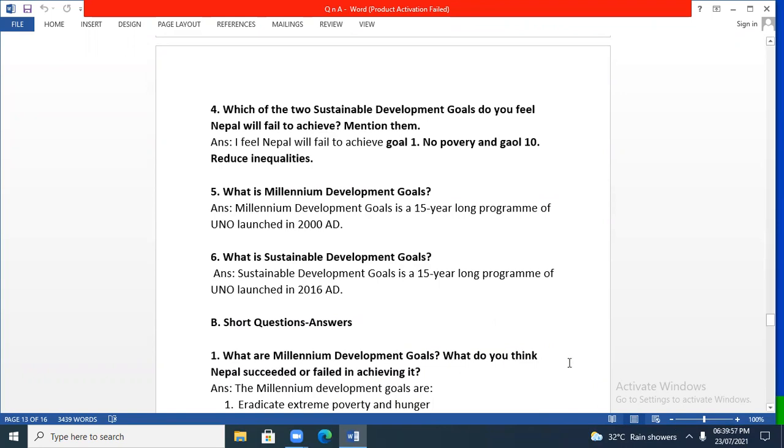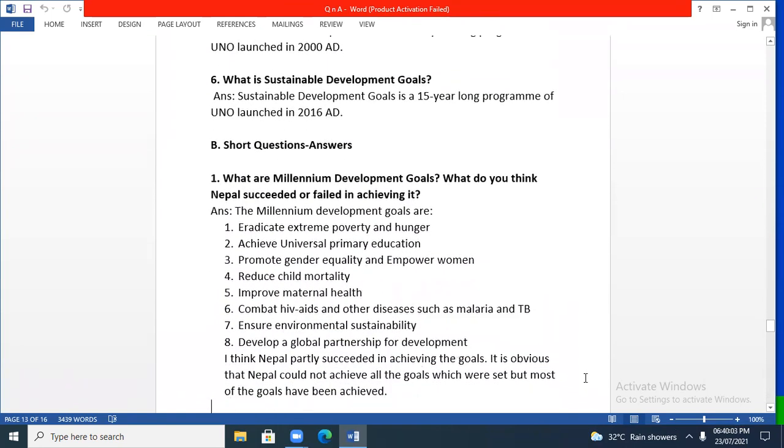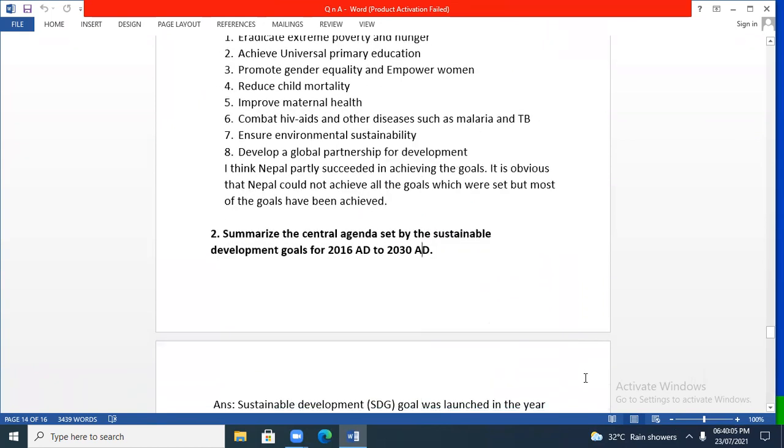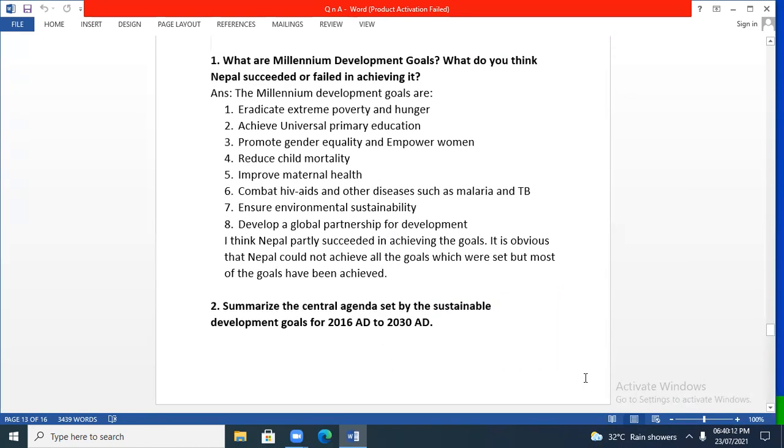Now we are moving to short questions. Short answers questions, Group B. And question number 1 is, what are Millennium Development Goals? What do you think Nepal succeeded or failed in achieving it?